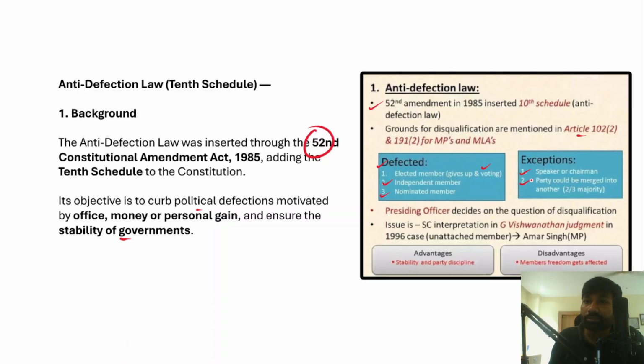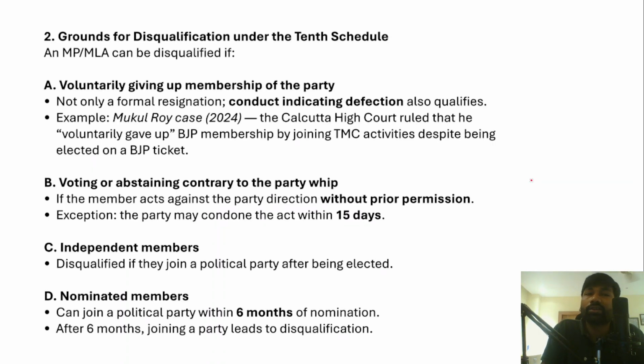Another exemption is that a political party's merger is also allowed under the anti-defection law. That means if 2/3 of the members of a particular political party agree to join another political party, those members will not be subjected to the anti-defection law. So I hope you get a brief idea about the anti-defection law. Let's discuss in detail with examples.